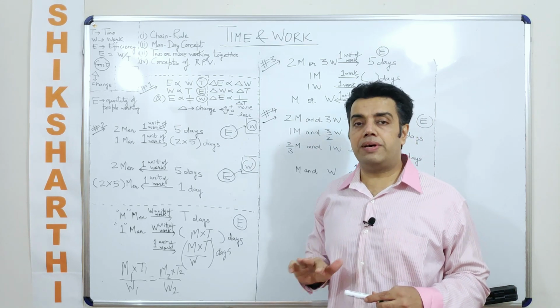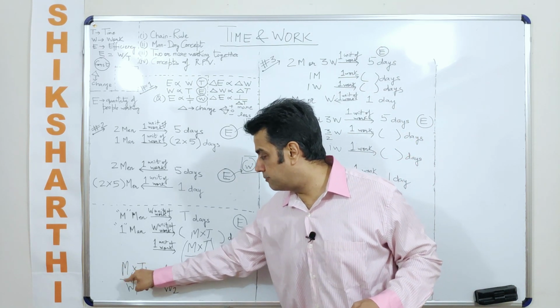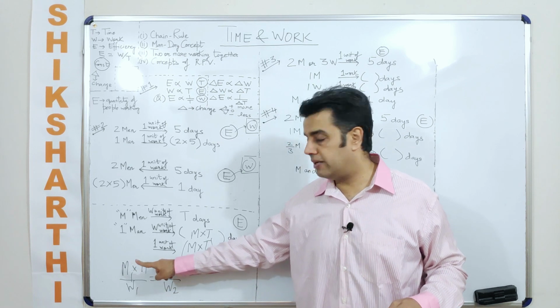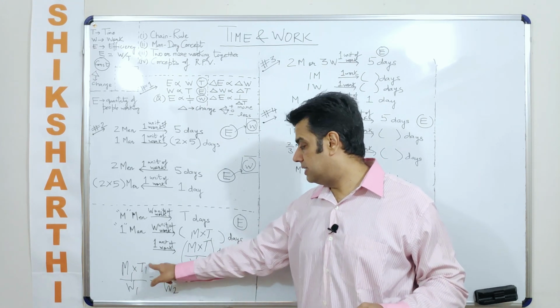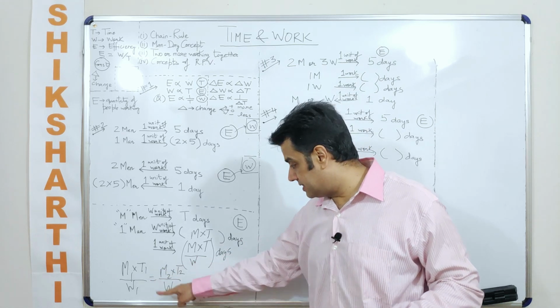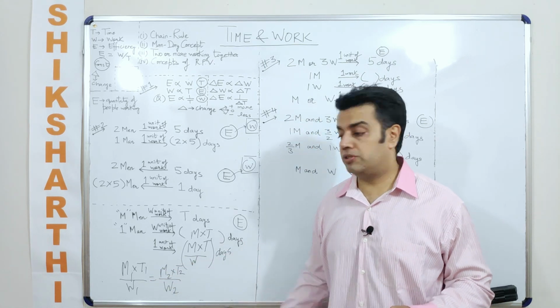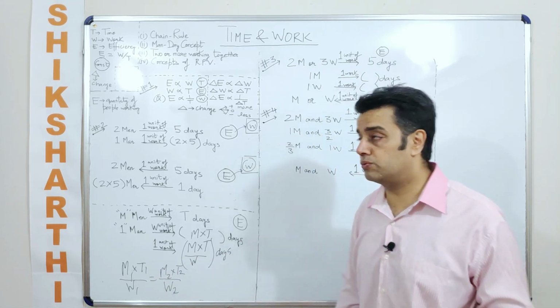So 1 signifies one set of people, the number of people are m, the time taken by those people to do w units of work is t1. Similarly, this is another set of people. So this is what is known as a chain rule, which you can use.